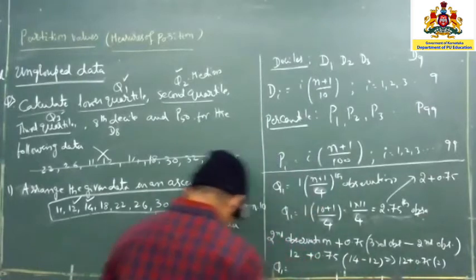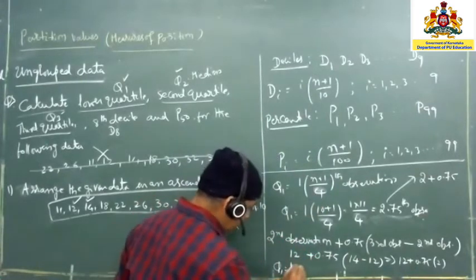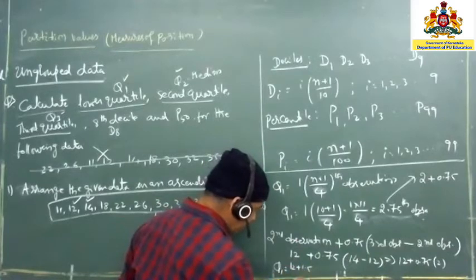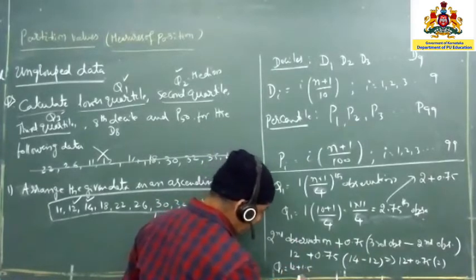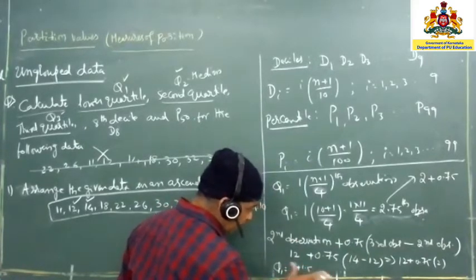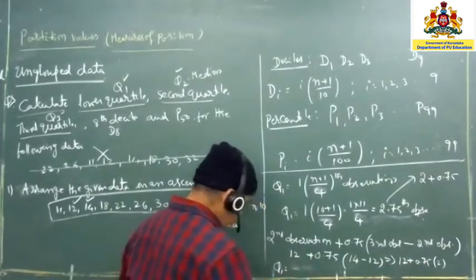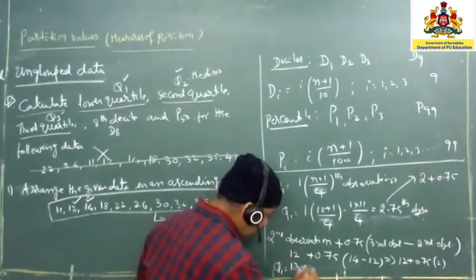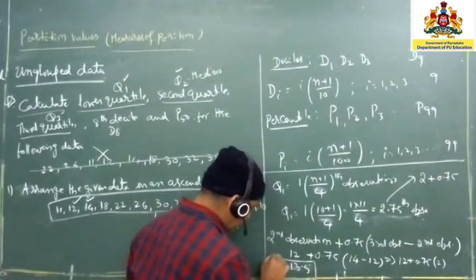13.5, you are going to get it. Or I will write one more step also: 12 plus 1.5, that is equal to 13.5. So 13.5, this is your answer.